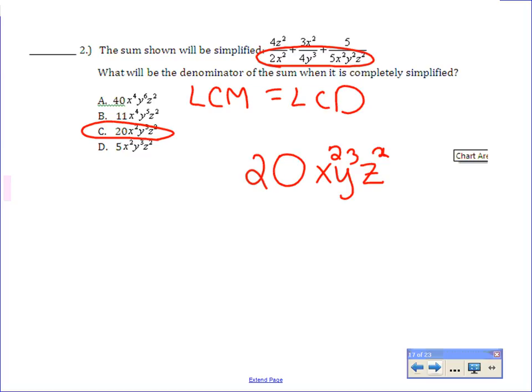Same thing. So a little shortcut is take all the variables that are represented and then look at all the variables that are there, take the largest exponent. You guys all right with that one? Okay, it should be easy. Again, the more we do them, I think the easier it'll be.